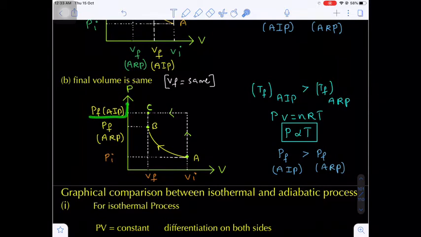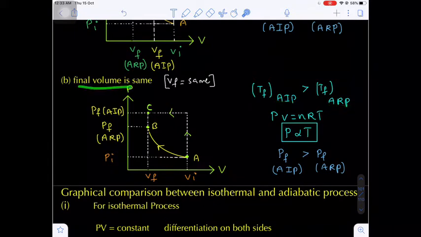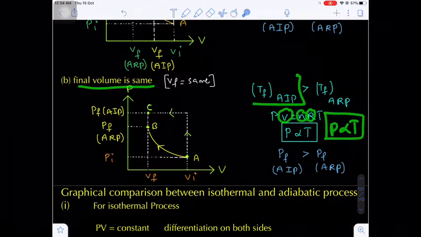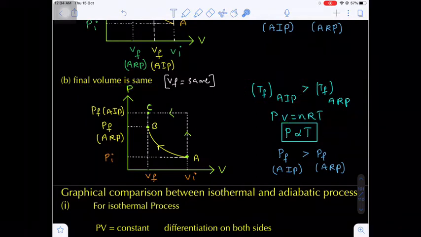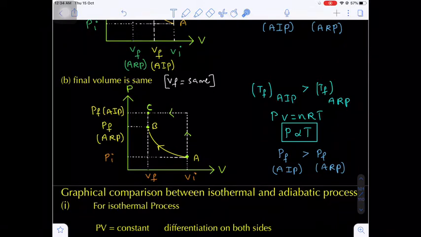Again, why is the final pressure in the adiabatic irreversible process more than in the adiabatic reversible process? Again, the key concept is temperature. The final temperature in the adiabatic irreversible process is always greater than in the adiabatic reversible process. Finally, what are we keeping constant? Volume is constant in both cases, R is constant, and the number of moles is constant, so pressure is directly proportional to absolute temperature. The absolute temperature is very high in the adiabatic irreversible process, so the pressure is also very high. Are you getting my point?